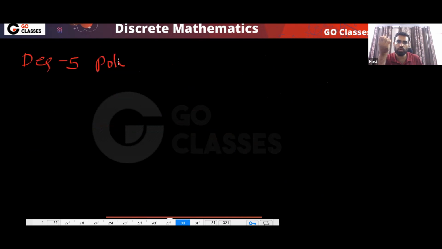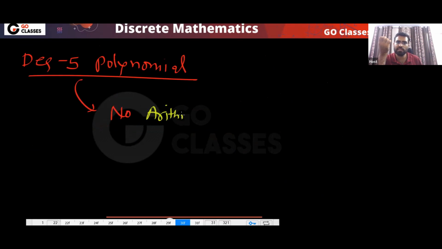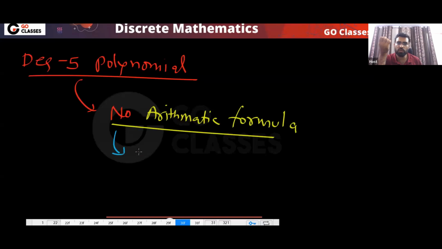Galois proved that if you have a degree 5 polynomial, then for this polynomial there is no arithmetic formula. This was proven by Galois.